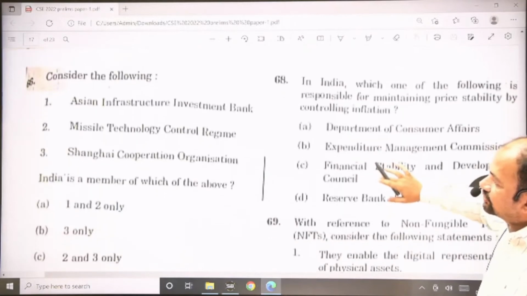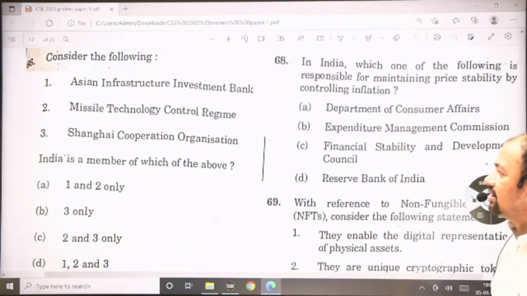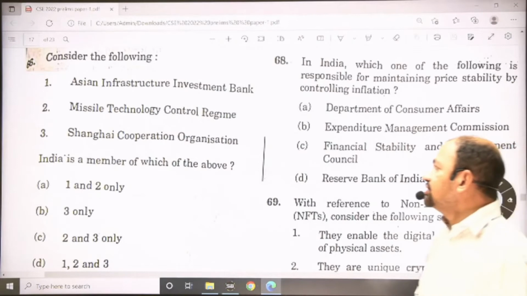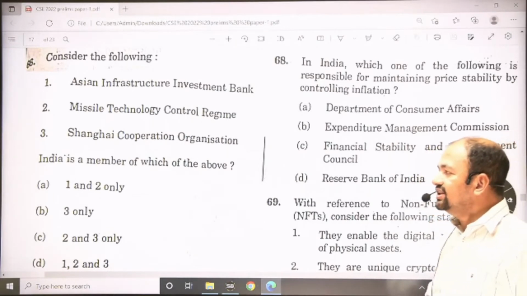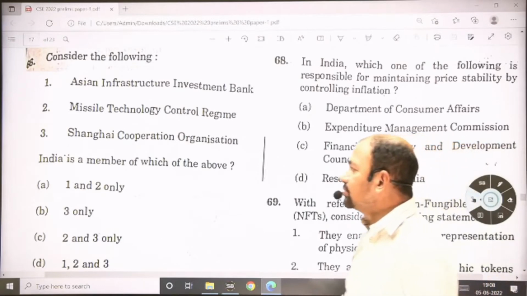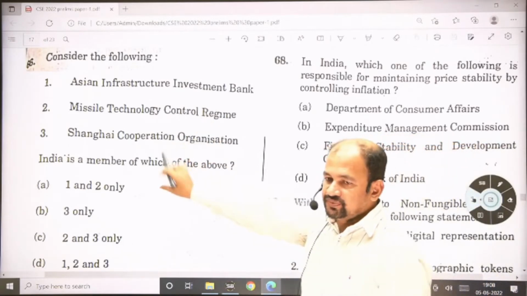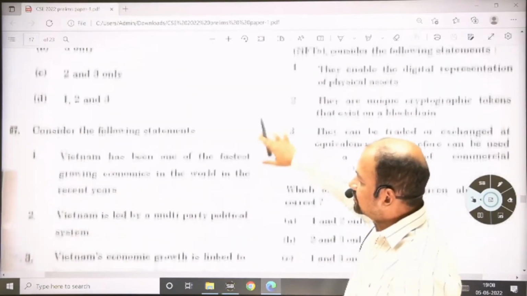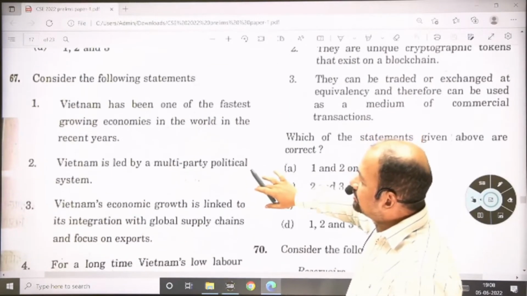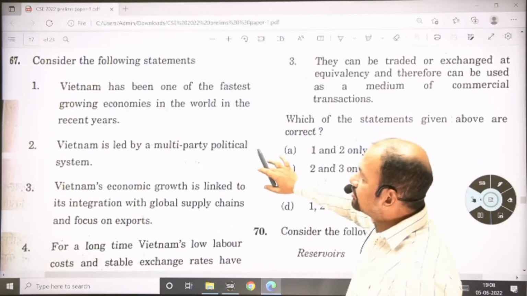Next question, consider the following: Asian Infrastructure Investment Bank, Missile Technology Control Regime, Shanghai Cooperation Organization. India is a member of which of the above? So India is a member of all three. So the answer is D, 1, 2 and 3. Again, this is not typically a question from the economy section.